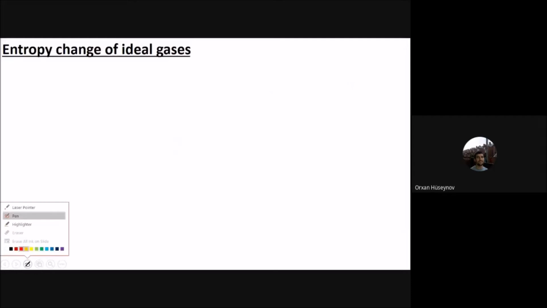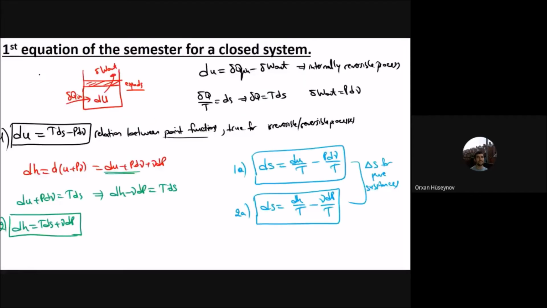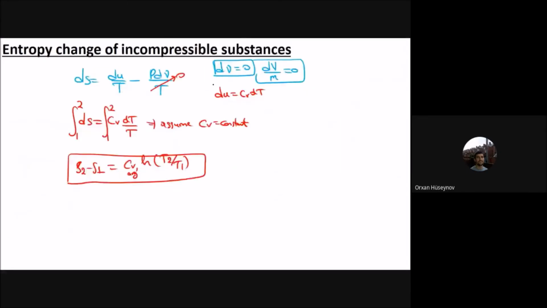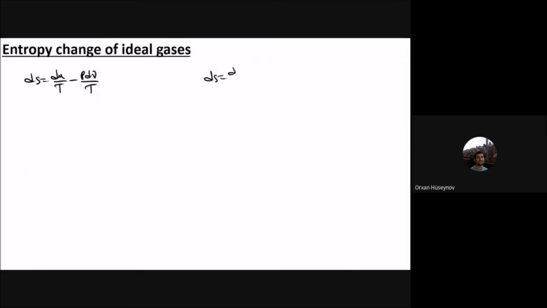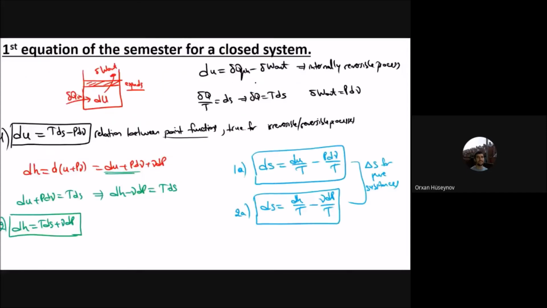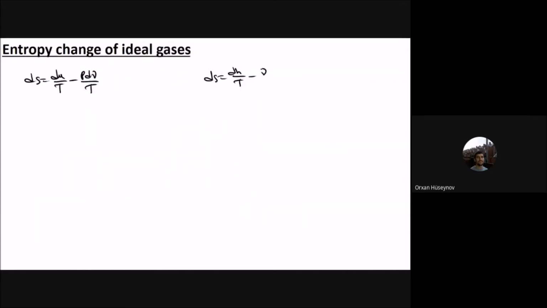So we have two equations. I will write the equations here. The first equation is ds is du by T minus P dv by T. This is the first relationship. And the second relationship is that ds is dh by T minus v dP by T. This is the second relationship. And now let's use them for the ideal gases.